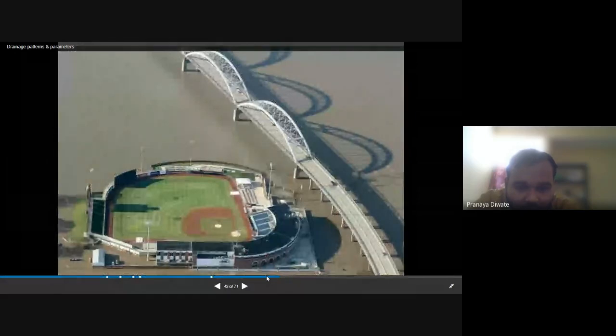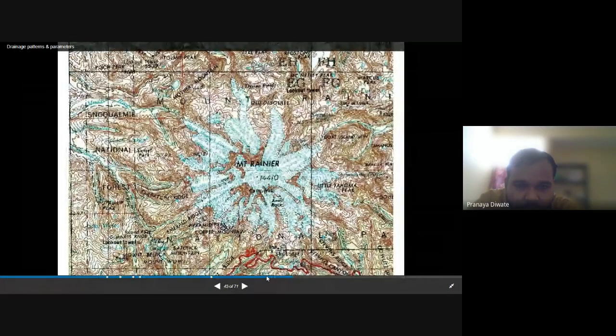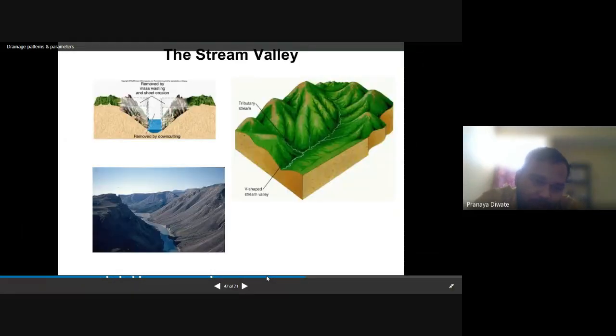So first we studied what is the drainage pattern, and what all things are going on. After looking at the streams, we study the stream valley. What is the difference between the basin and stream valley? A stream valley is a particular part of a major basin. This is a stream valley.